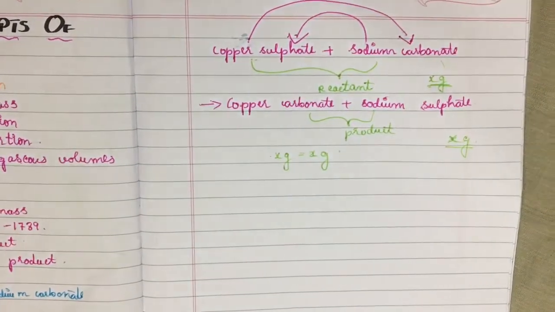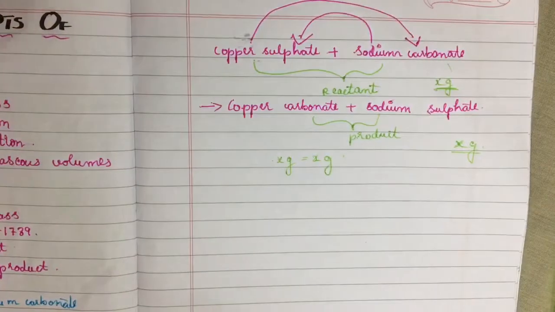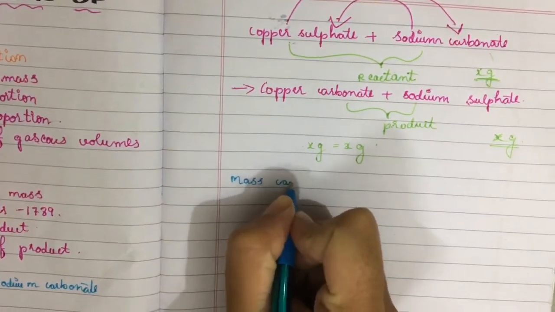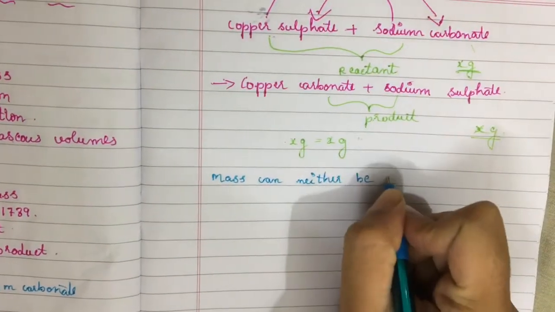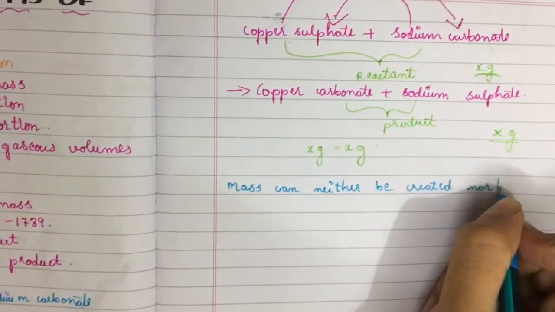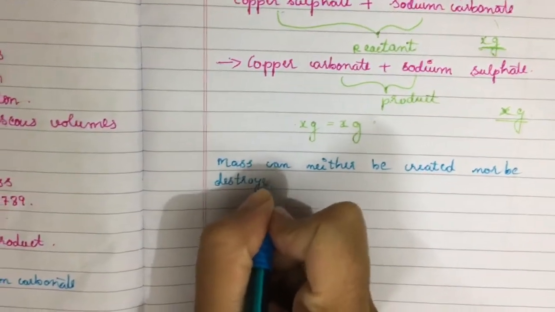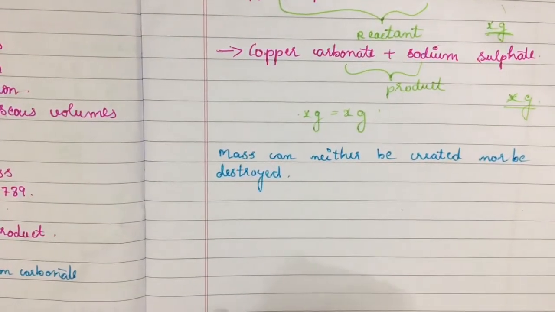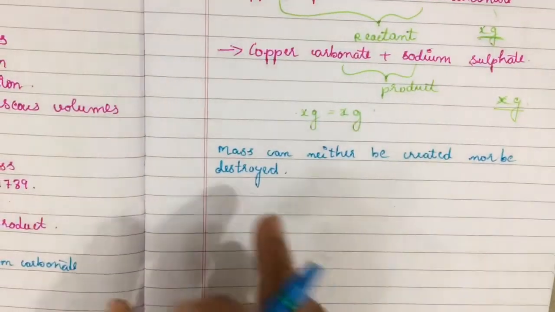From this, he came to the law of conservation of mass, which states that mass can neither be created nor destroyed. That is, the mass remains the same.